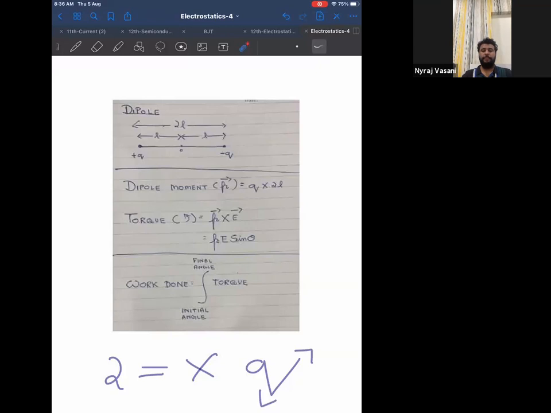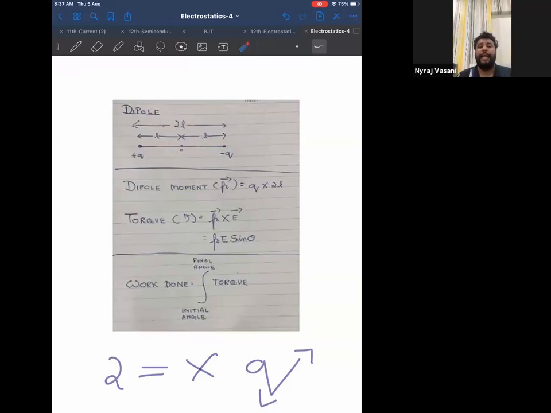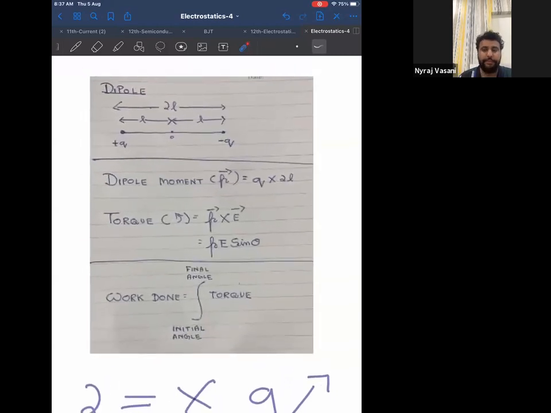Side heading dipole and draw the diagram of a dipole. Please remember, the length of a dipole is always 2L. You know why? Because from one charge to the center, it is L. From the center to the other charge, it is one more L. Therefore, the total length will be 2L. Not L, it is 2L. So just draw the diagram of a dipole first.